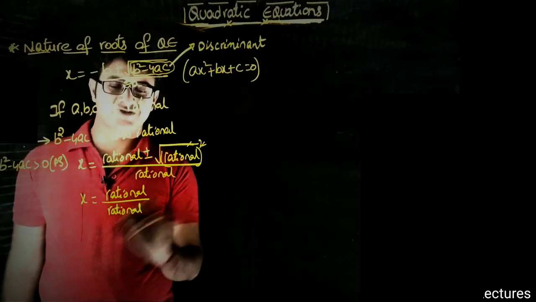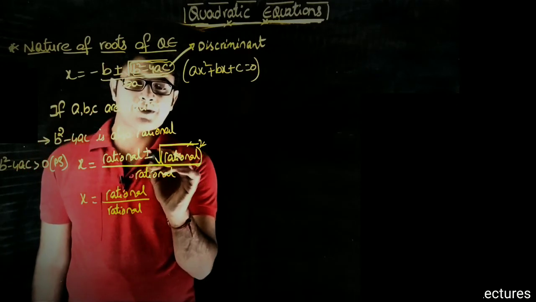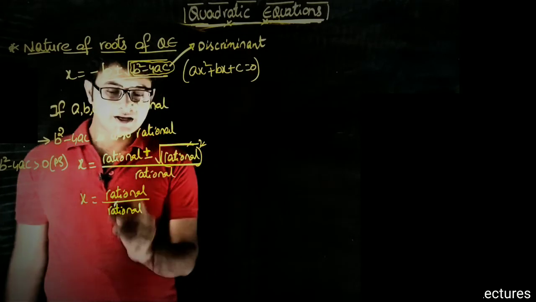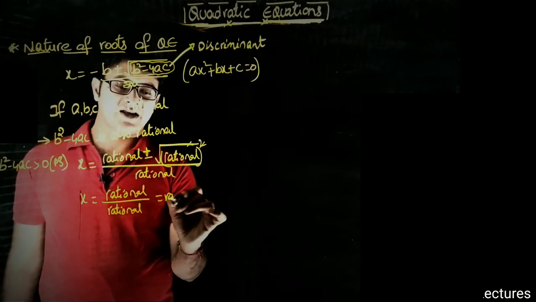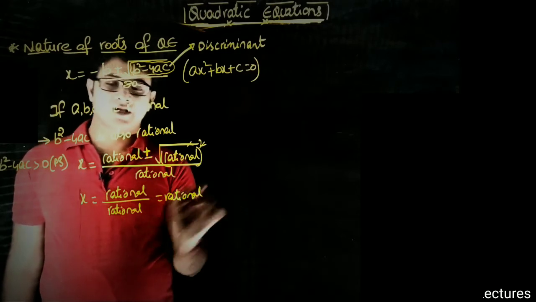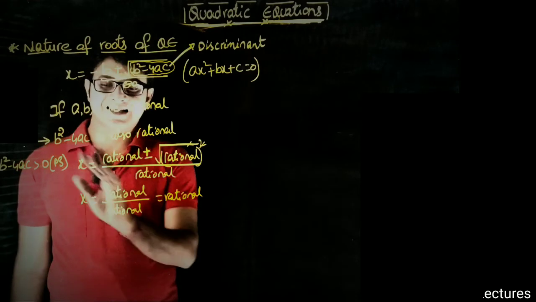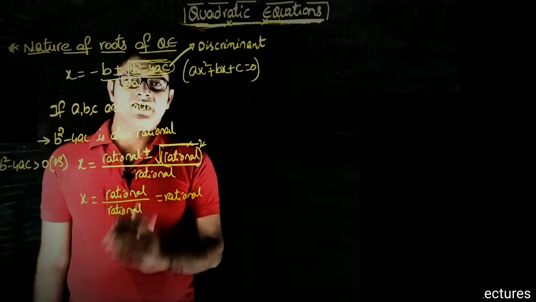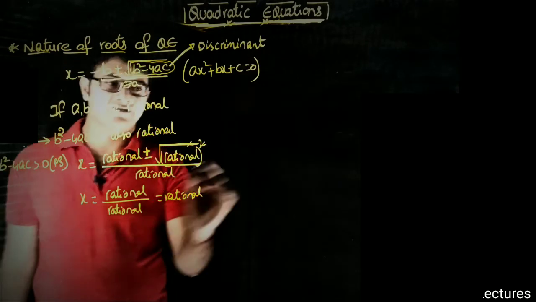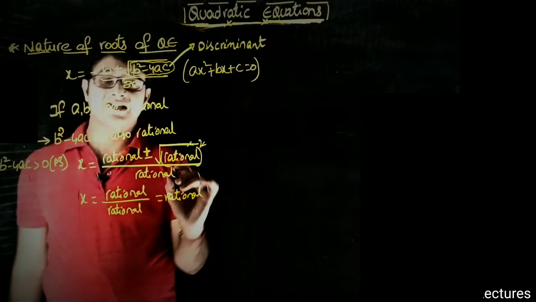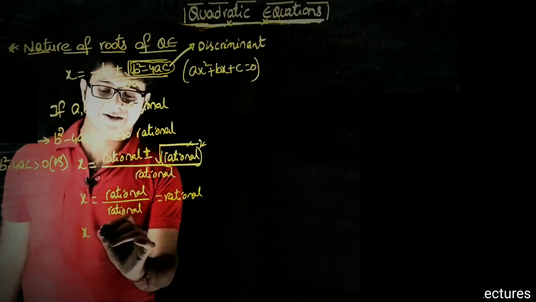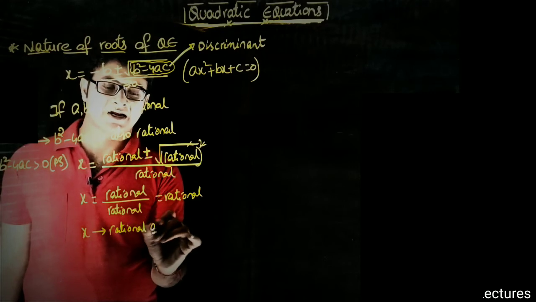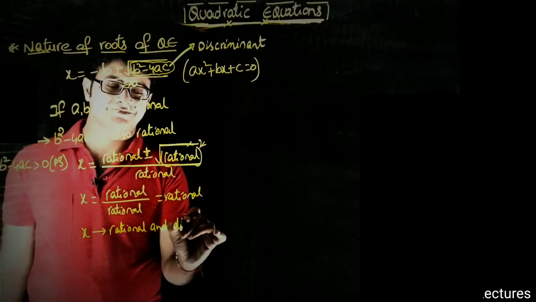One more thing we need to think about is that we have plus or minus, which means we will get two values of x. So rational upon rational, further we can take it as rational. So if b square minus 4ac is greater than 0 and it is a perfect square, then automatically the values of x will be rational and distinct.